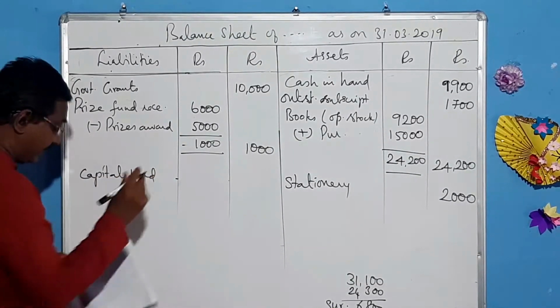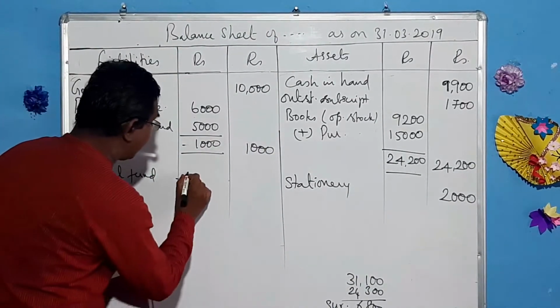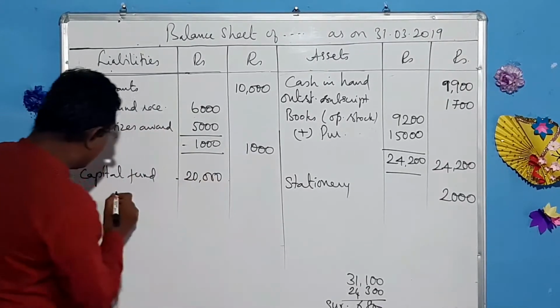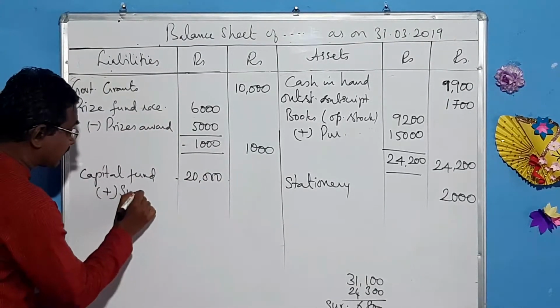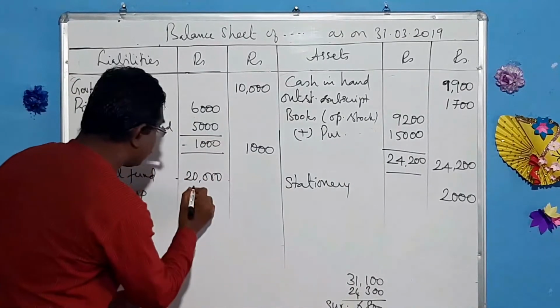It is given in the additional information, they have given capital fund as 20,000. With that, you have to add that surplus. What is that surplus? 6,800.